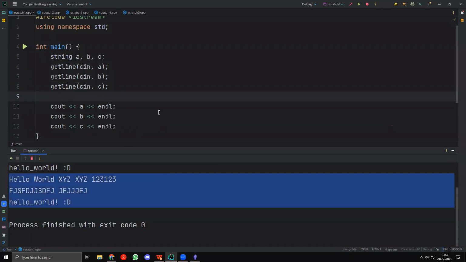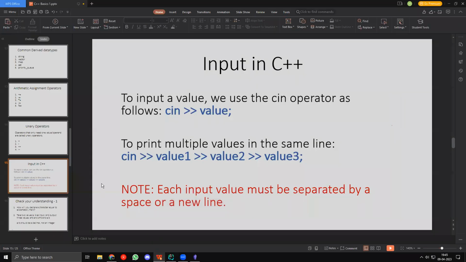Yeah. getLine is slow, Arun Kumar. Unfortunately, it is slow, but you will never use it in competitive programming. 99.9% of the time you won't use it because most people realize that getLine is pretty slow, so they don't do that. Don't worry about it. But yeah. Okay, fine. So this is basically the input part.